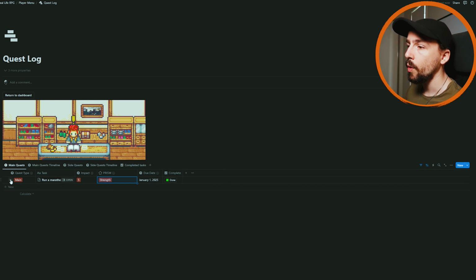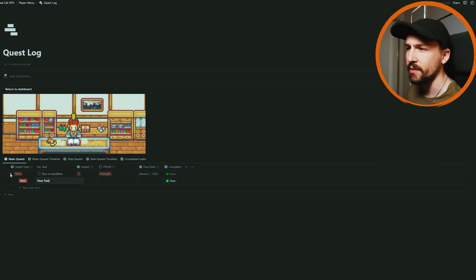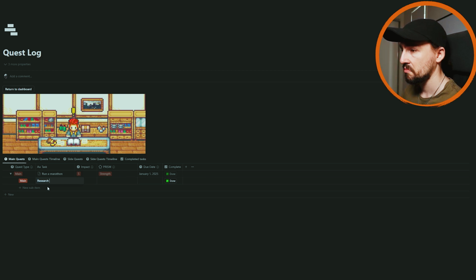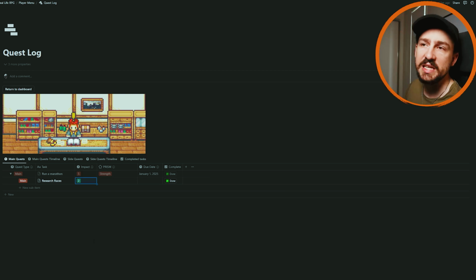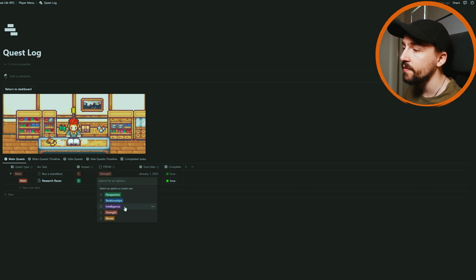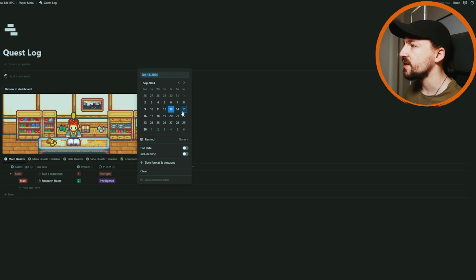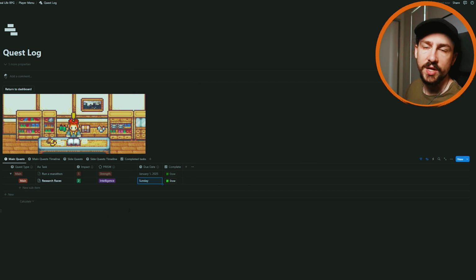And from here, what we can do now is start to create sub-items. You'll see that to the left of it, there was a little triangle that popped up. And once I did that, there was a little new task area, and I can research races. This could be a 2 because it gives me an idea of where I'm going towards, but it's not actually doing any of the work of me getting to that marathon. This one's probably going to be more of an intelligence aspect. It is me trying to understand, okay, here is the deadline and whatnot. And then I can set that for Sunday. So I need to have that done by Sunday.